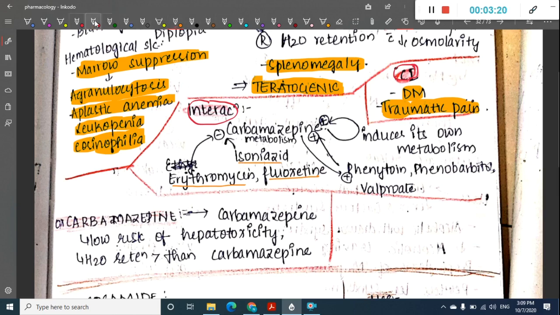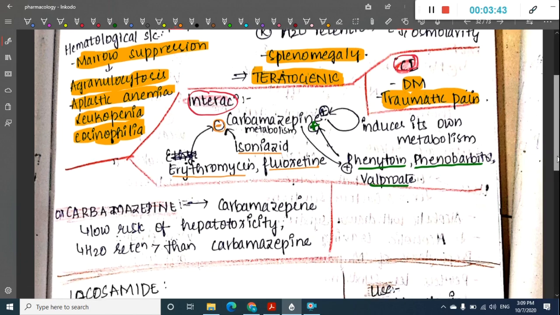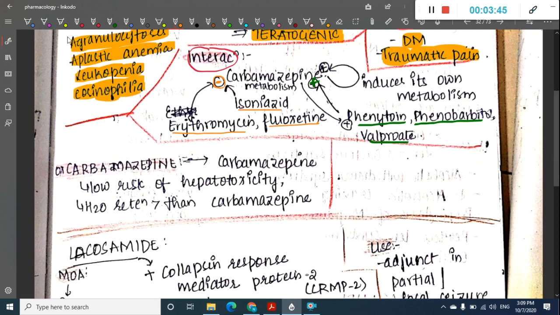The drugs which activate carbamazepine metabolism are phenytoin, phenobarbital, valproate, and carbamazepine itself. Remember, the drugs which activate carbamazepine metabolism are enzyme inducers, whereas the drugs which inhibit it are enzyme inhibitors.